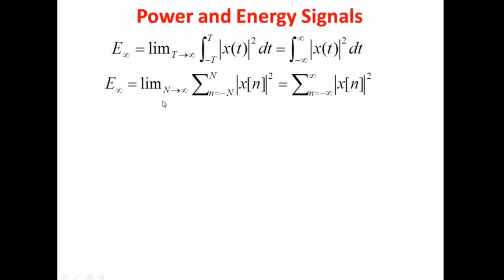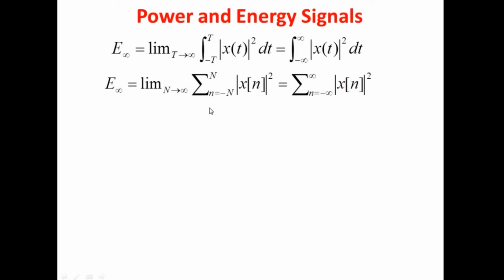And for the discrete time signal, it is the same thing. We have a limit for the entire duration on the x-axis. Here for continuous time, the length on the x-axis is capital T, whereas for discrete time, the length on the x-axis is capital N. So both have to be with the limit of infinity. For continuous time signals, we take integration over the modulus of the original signal, whereas for discrete time, we take summation.